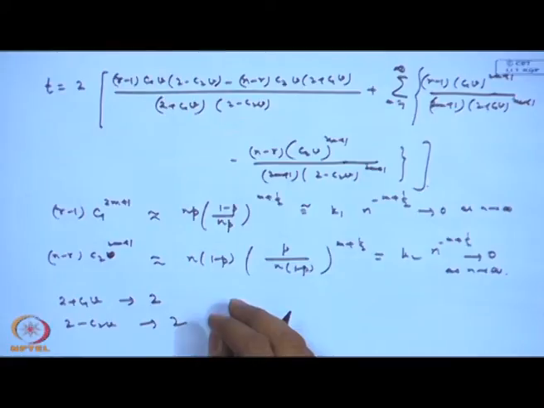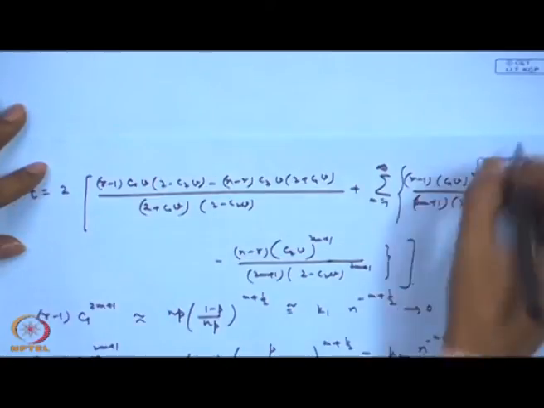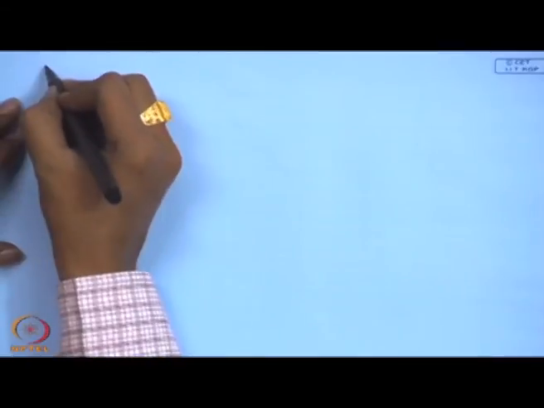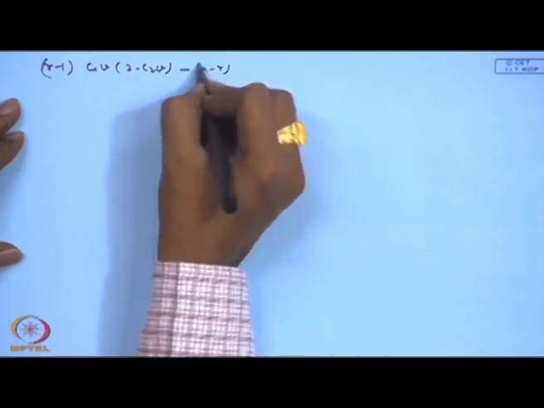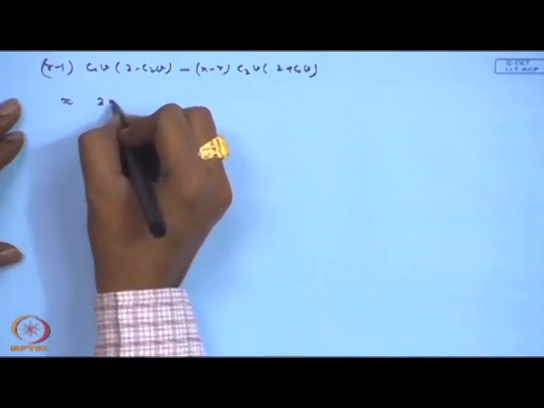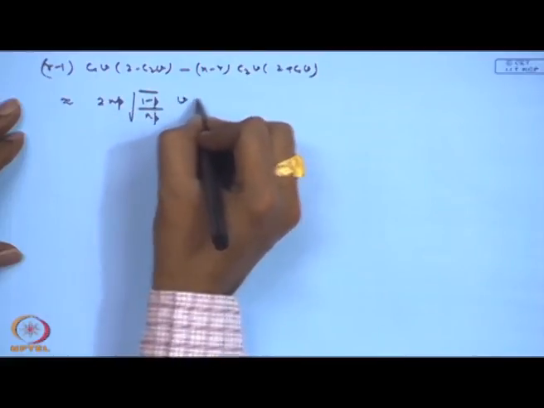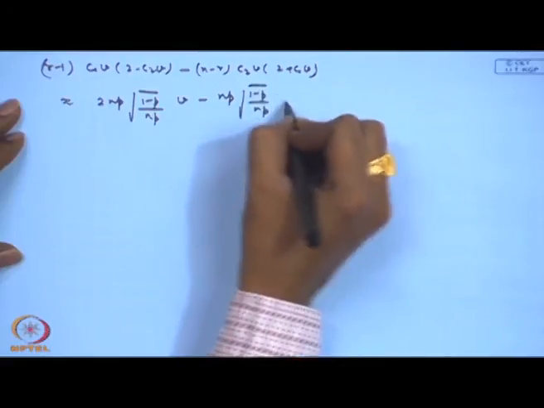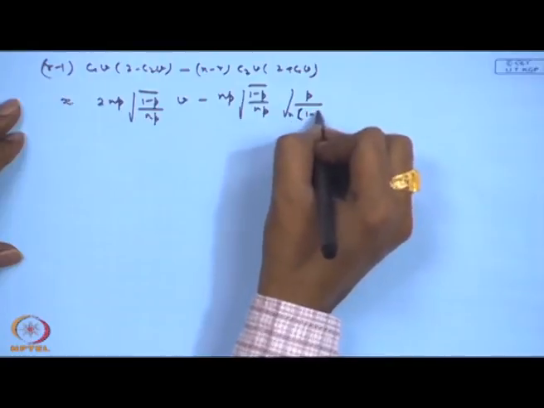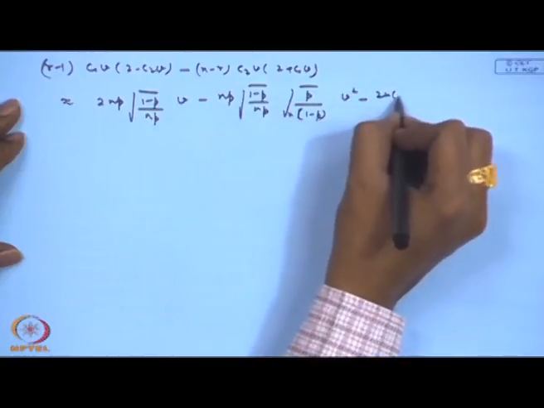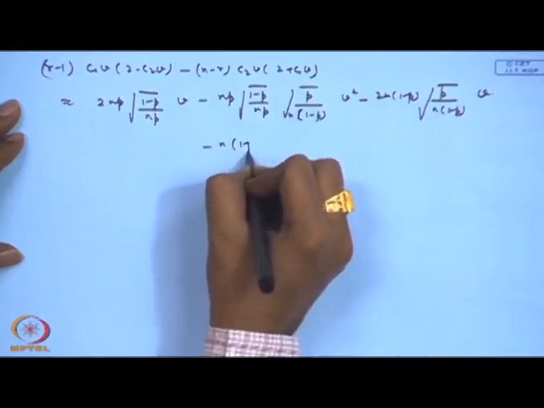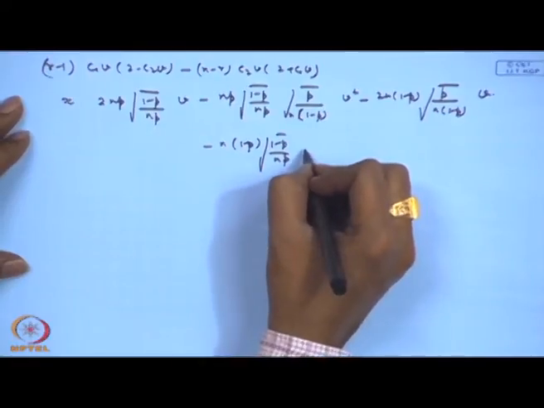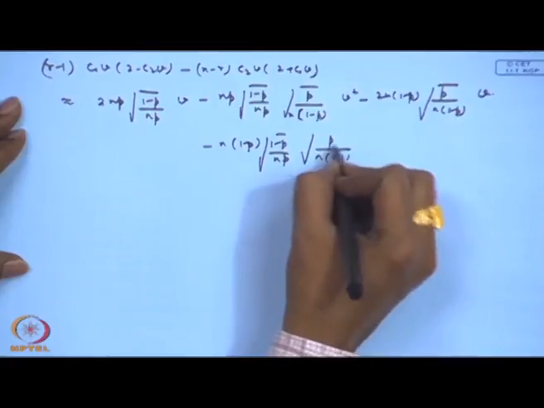If I substitute all these values, then a rough expression for (r minus 1) C1 v (2 minus C2 v) minus (n minus r) C2 v (2 plus C1 v) will be approximately twice n p root (1 minus p by n p) v minus n p root (1 minus p by n p) root (p by n into 1 minus p) v square minus 2n (1 minus p) root (p by n into 1 minus p) v minus n (1 minus p) root (1 minus p by n p) root (p by n into 1 minus p) v square.